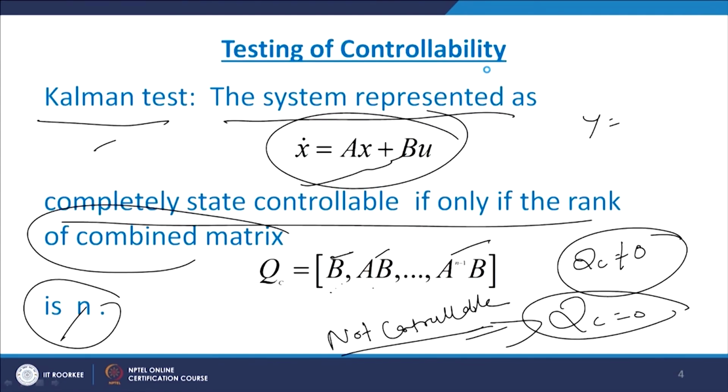Suppose the system is represented by x dot equals [0 1; -1 -2] x plus [0; 1] u, and our question is to check the controllability of the system. Now, this is the A matrix and this is the B matrix, and here we have to use our Kalman test, for x dot equals Ax plus Bu: [B AB ... A^(n-1)B].